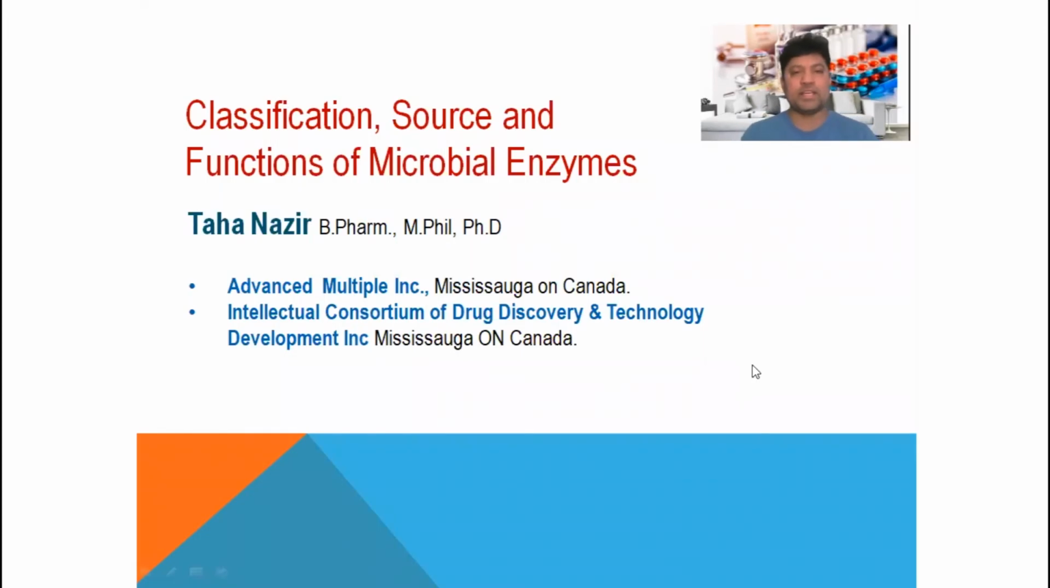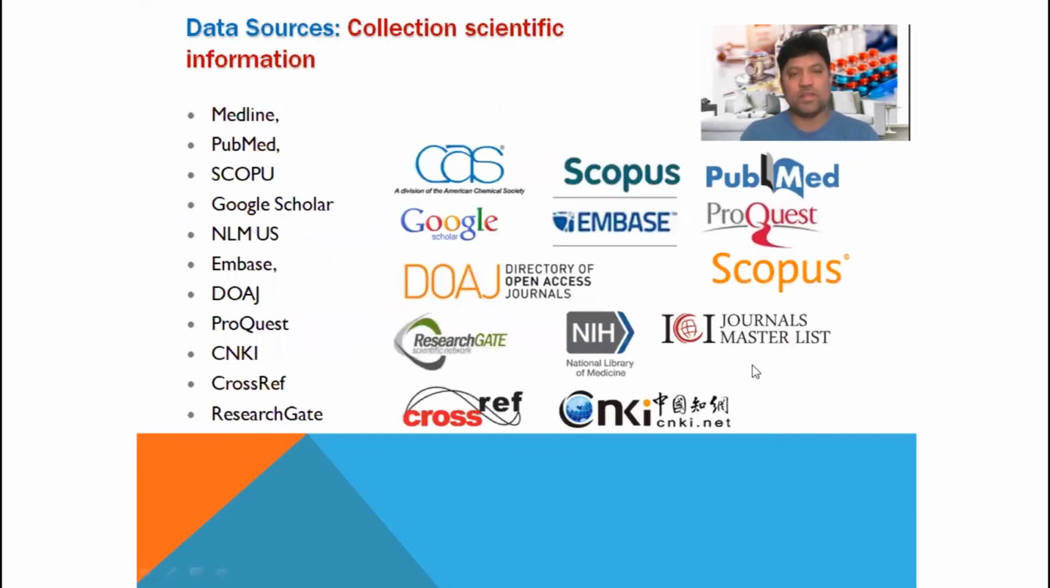Okay, well, today I'm going to share my knowledge, my experience, and my research under the title of Classification, Source, and Function of Microbial Enzyme. For this purpose, I collected the information and scientific data from different sources like PubMed, Medline, Scopus, Google Scholar, National Library of Medicine, EMBASE, Directory of Open Access Journals, ProQuest, and CNKI, that stands for the China National Knowledge Infrastructure, a Chinese database company that provides scientific and research information all over the world. Some of the information was collected from Crossref and ResearchGate.